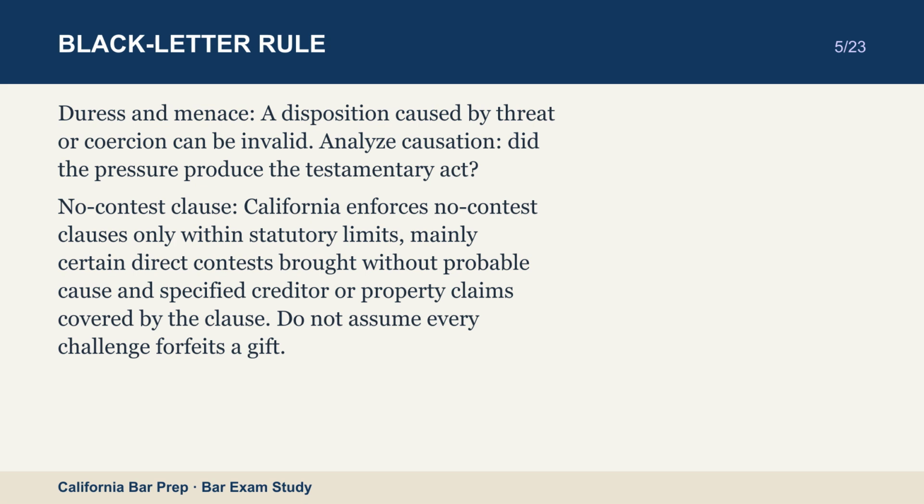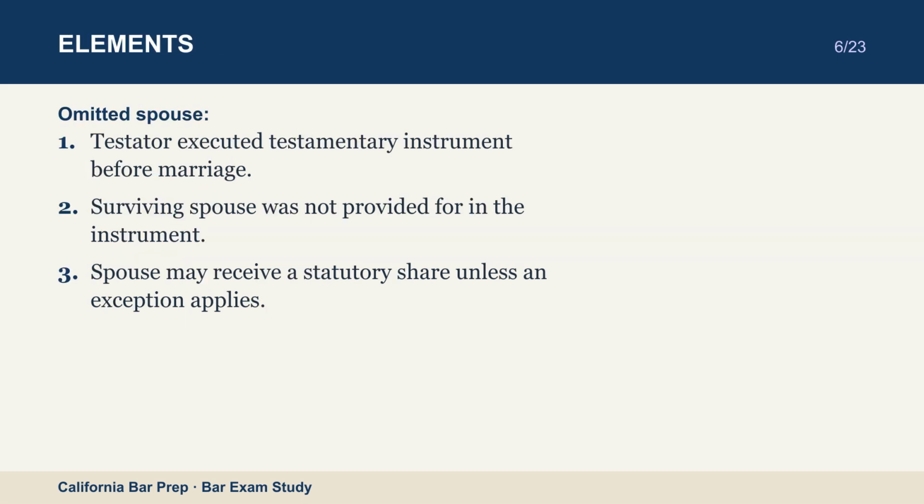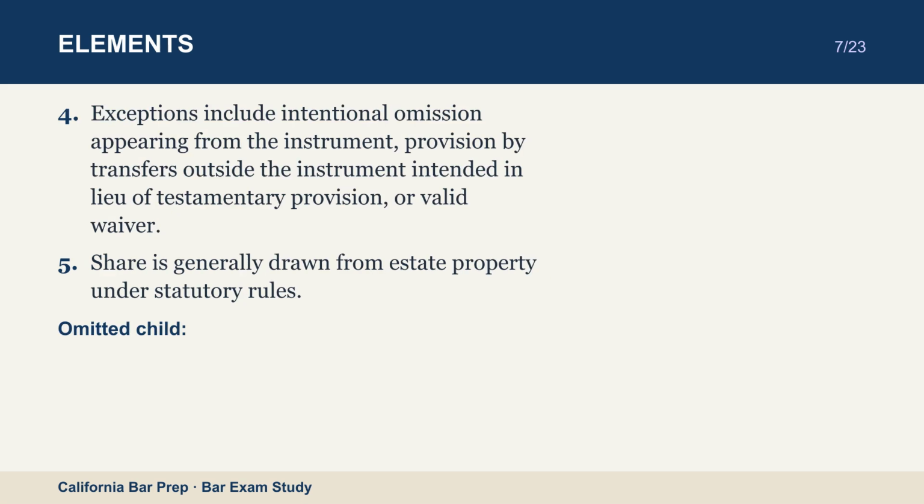Omitted spouse. Testator executed testamentary instrument before marriage. Surviving spouse was not provided for in the instrument. Spouse may receive a statutory share unless an exception applies. Exceptions include intentional omission appearing from the instrument, provision by transfers outside the instrument intended in lieu of testamentary provision, or valid waiver. Share is generally drawn from estate property under statutory rules.